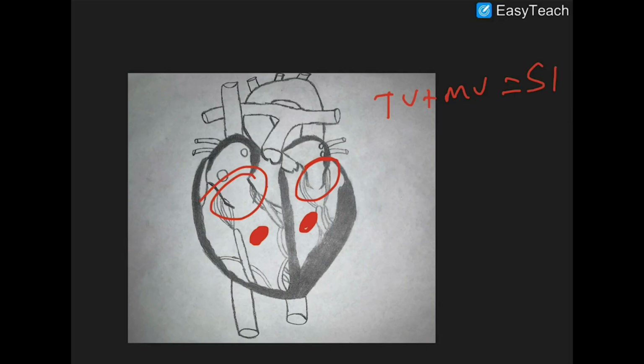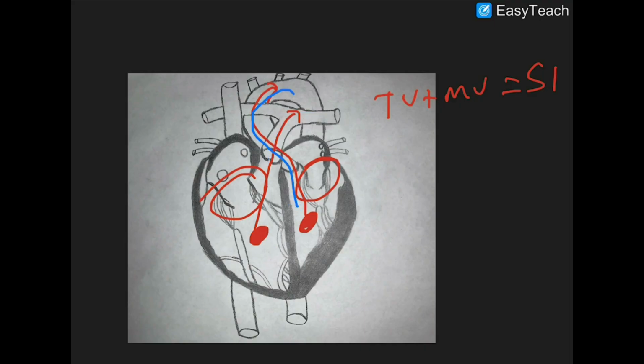So now the blood is in your pulmonary artery and the blood is in your aorta. Once your ventricles contract and the blood is pushed forward, you don't want this blood coming backwards, because that defeats the whole purpose.